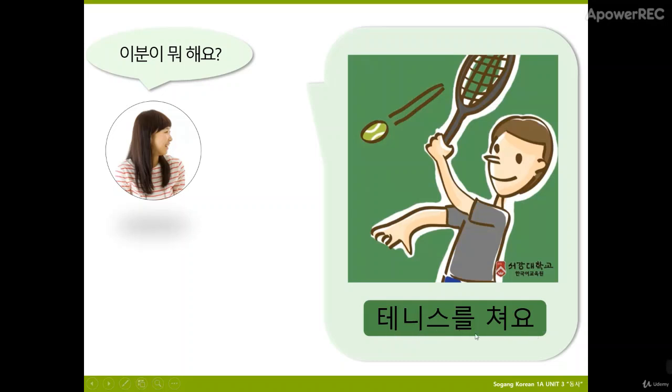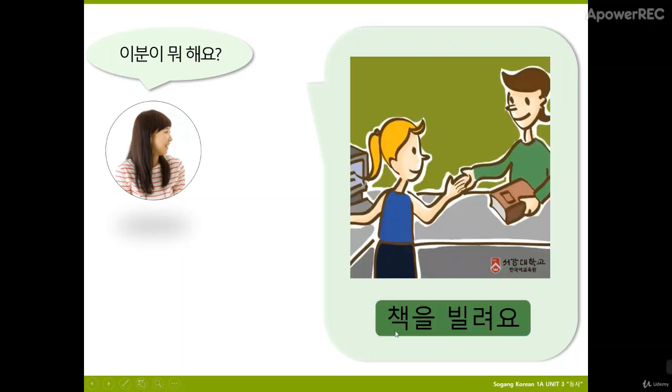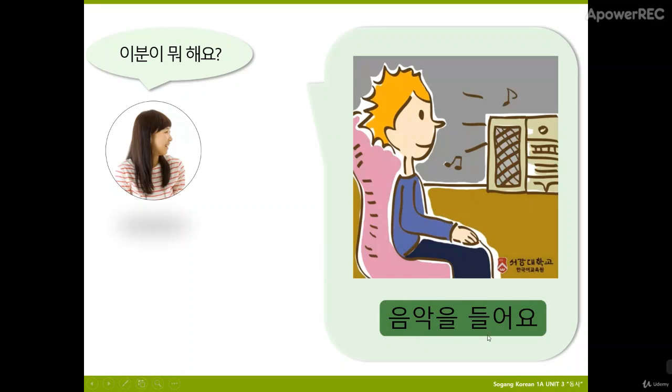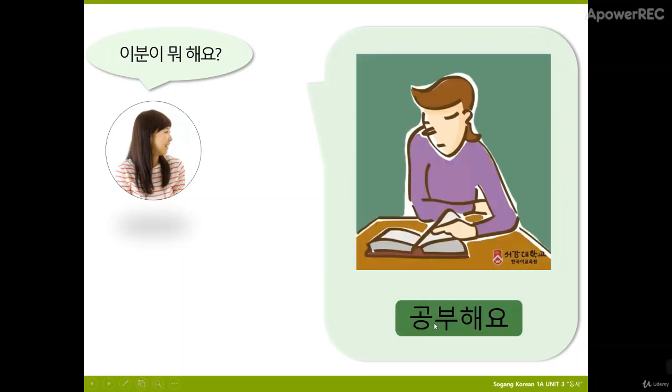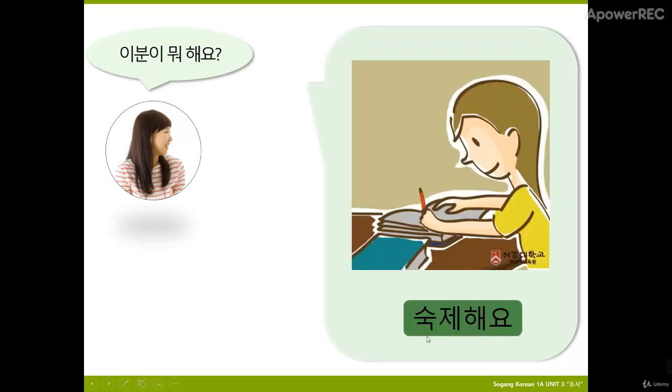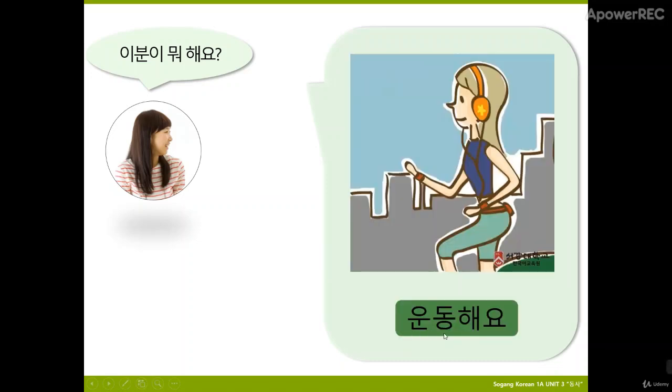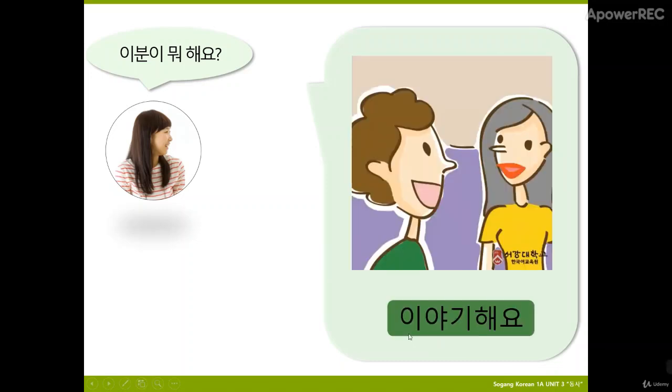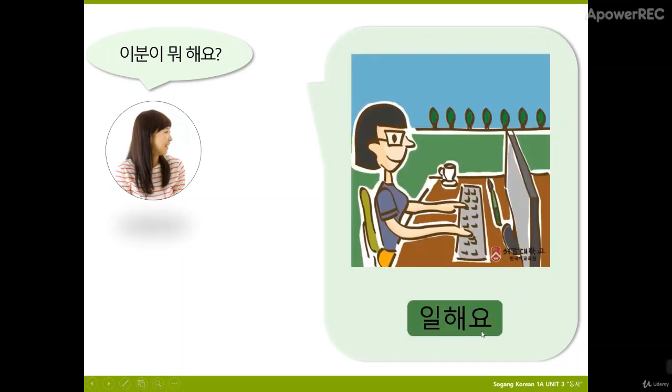테니스를 쳐요. It's like hit the tennis, but we use it as play tennis. 책을 빌려요. 빌려요 is like, so this is 책을 빌려요. Borrow a book. 음악을 들어요. Listen to music. 공부해요. Study. 세수해요. It's like wash your face. 숙제해요. Do homework. 운동해요. 이야기해요. It's like to have a chat. 일해요. This is work.